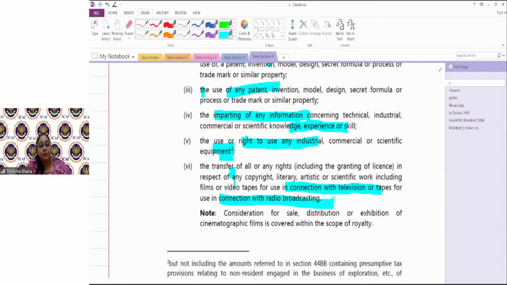That royalty can be lump sum, as in one go. That royalty can be conditional, that if so many goods are sold, we will give you so much royalty. It can be anything. So royalty is ultimately when you give someone a consideration for using or getting the right or the information of someone's technical invention, model, patent, design, secret formula, etc., or for using their artistic work, literary work, etc. Okay, that is called royalty.